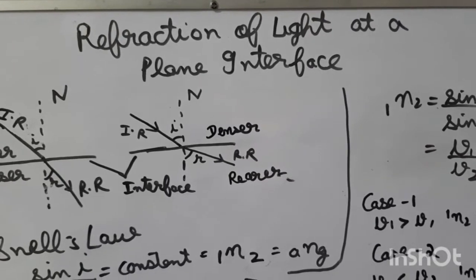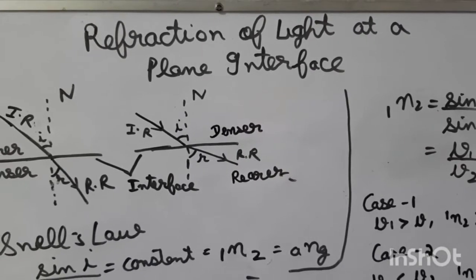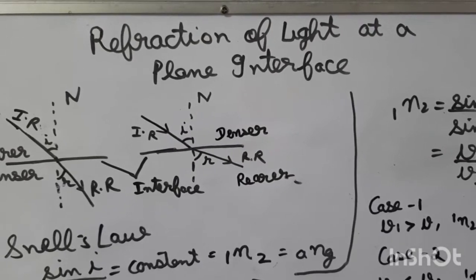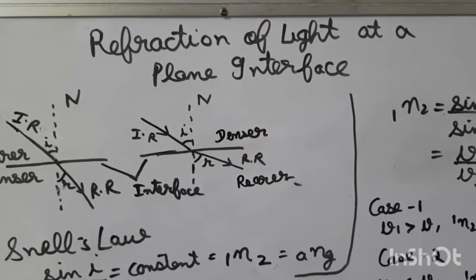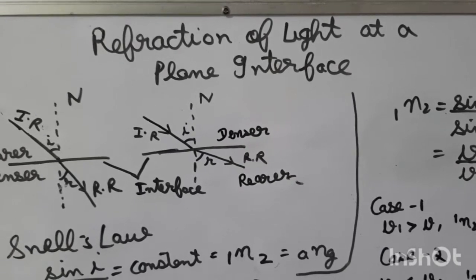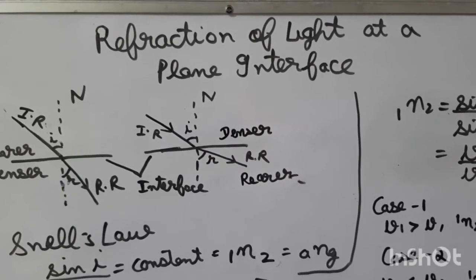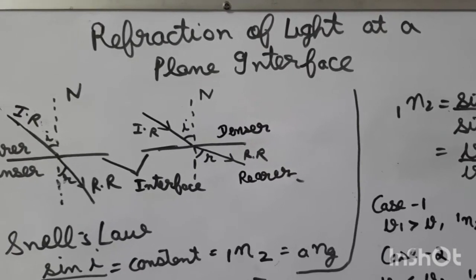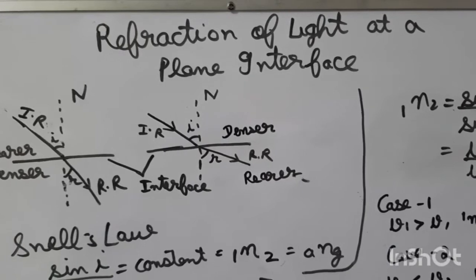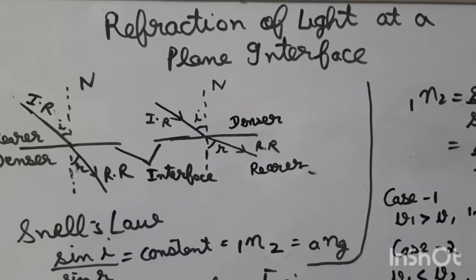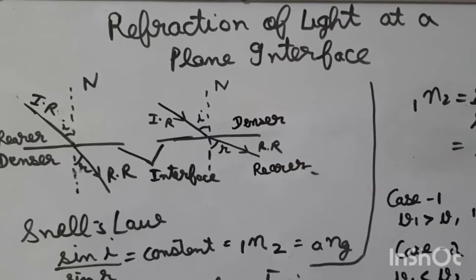First of all, I will tell you what refraction of light is. Refraction of light is the bending of light while going from one medium to another. That is, whenever a light ray travels from one medium to the other medium, the light ray doesn't go straight but it bends, and that phenomenon of bending of light is known as the refraction of light.